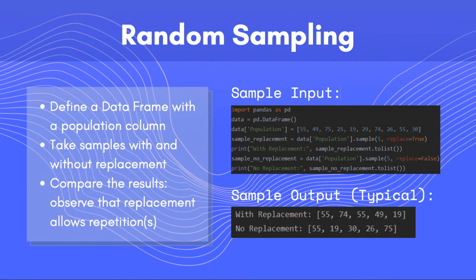You can see that for sampling without replacement, there are no duplicates of individuals or indexes. However, for sampling with replacement, it is possible to see the same individual is drawn multiple times.